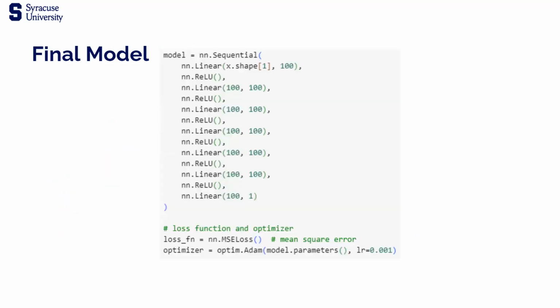This resulted in the final model. We ended up using the 6-layer model with 100 neurons and the Adam optimizer. We tried 3 different optimizers, including AdaGrad and RMSprop, but the Adam optimizer was the most performant. We also found that a learning rate of 0.001 was a good fit.